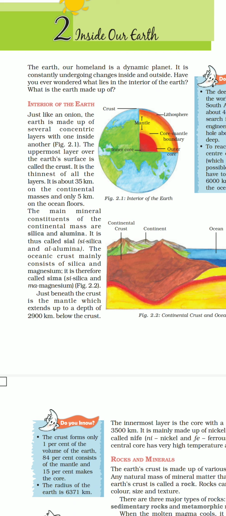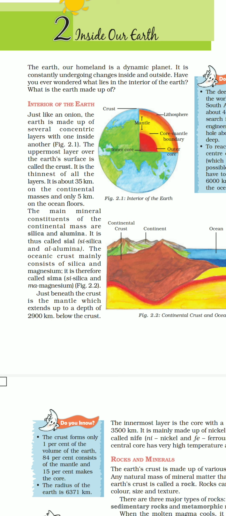It is thus called sial. Since the continental mass is made of silica and alumina, the name sial was given. From silica, Si was taken, and from aluminium, Al was taken, and together it becomes Sial.